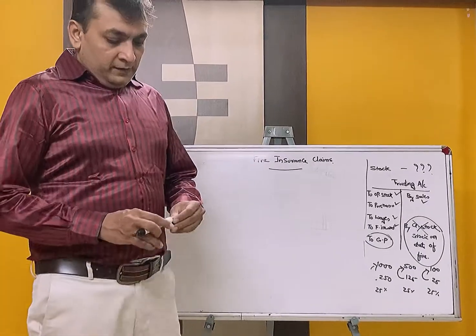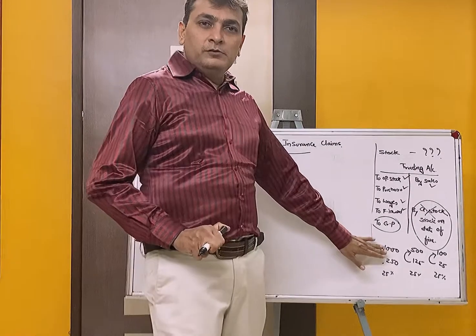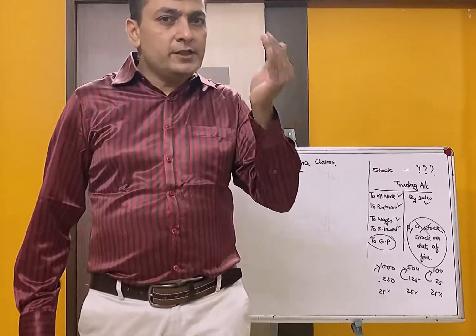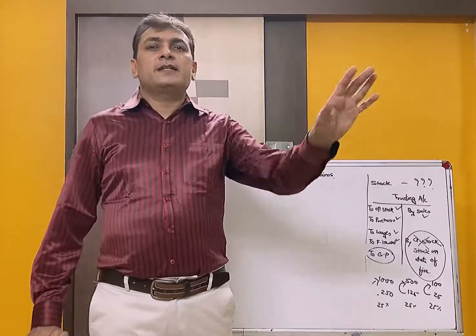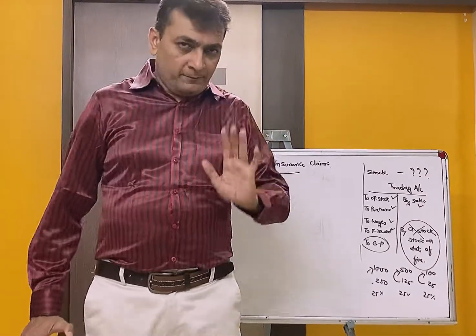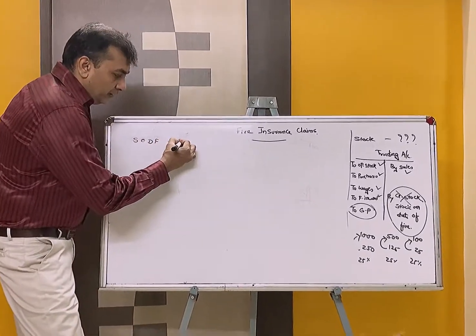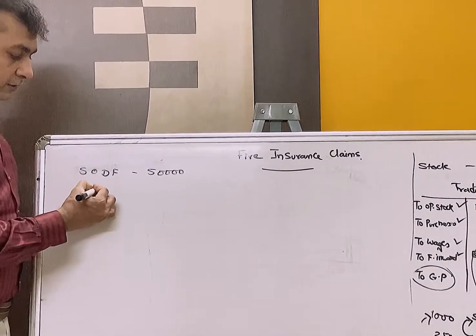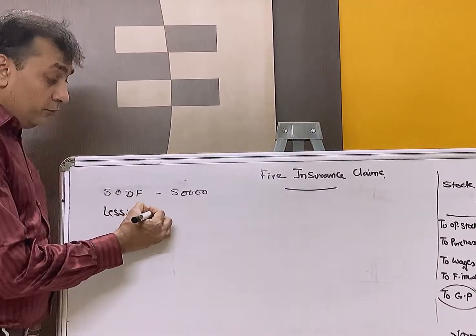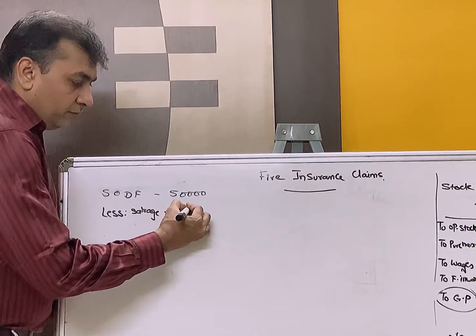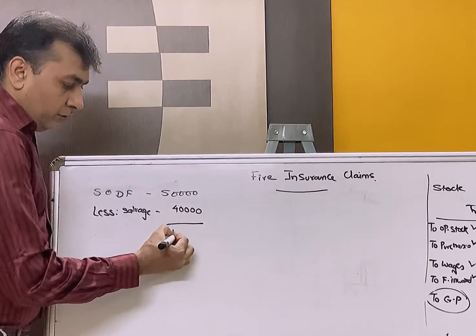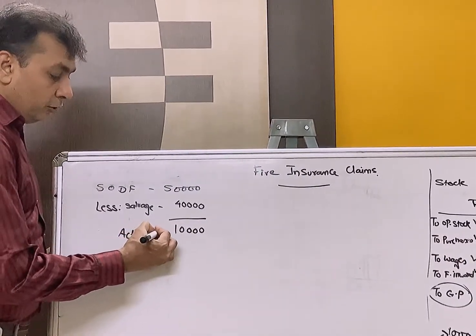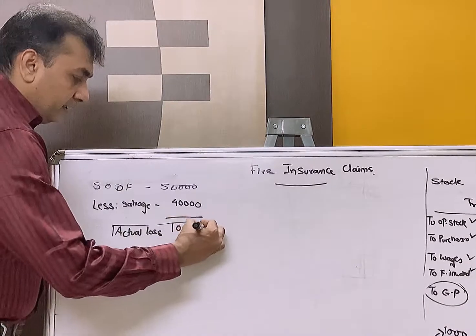Now students, where we ended in the last video was the job of a surveyor, how he does his job, how he calculates stock on date of fire, and if there is a salvage, then what is the actual loss. For example, suppose in our example stock on date of fire was 50,000. Then there was salvage. Salvage is goods saved from fire, so it was 40,000. So what was 10,000, students? It was nothing but actual loss. So actual loss is 10,000.